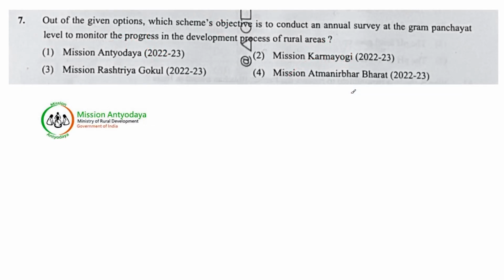Out of the given options, which scheme's objective is to conduct an annual survey at the Gram Panchayat level to monitor the progress in the development process of rural areas? So what is the objective of this particular scheme? The objective is to conduct an annual survey at the Gram Panchayat level to monitor the progress in the development process of rural areas, meaning how the rural areas are developing.